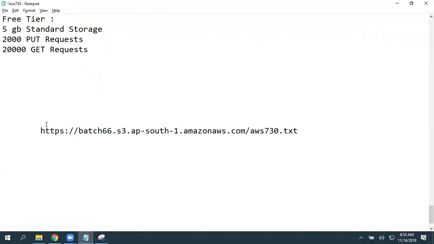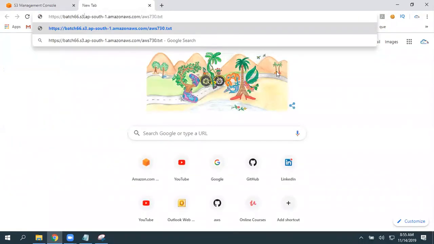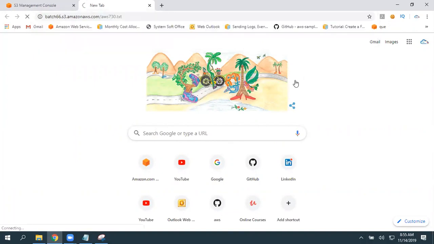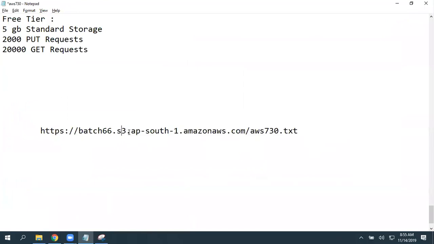Let's see if it works without the region code. Sometimes it is working, sometimes it is not. You can even give it without the region code if you want, but make sure you follow the standard URL syntax. The bucket name is batch66, the object name is aws730.txt.